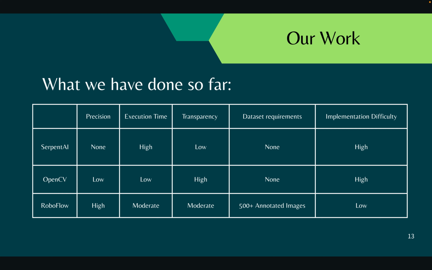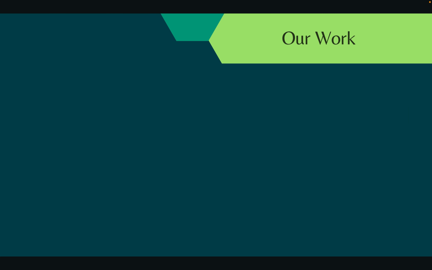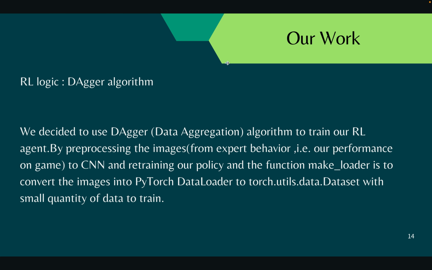In return, the precision is the highest and the implementation difficulty is the lowest, because we only had to annotate images, which is time consuming but not that hard.